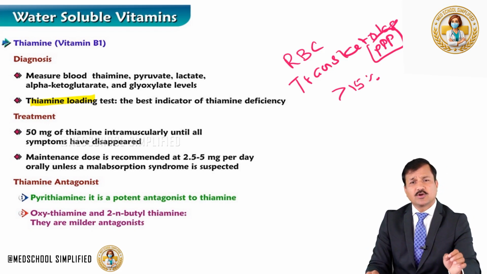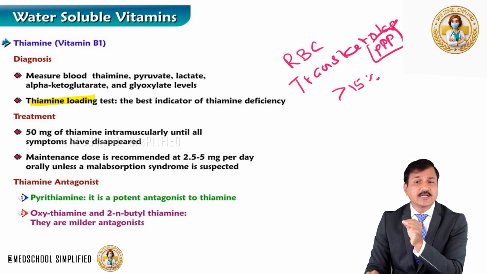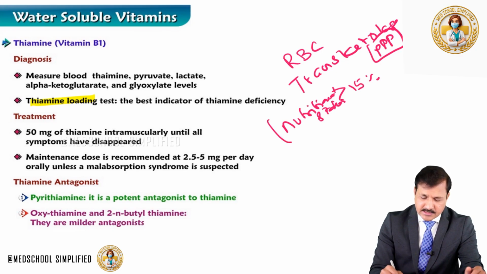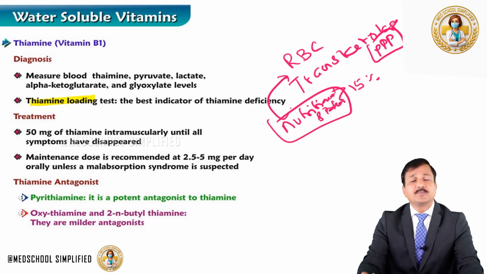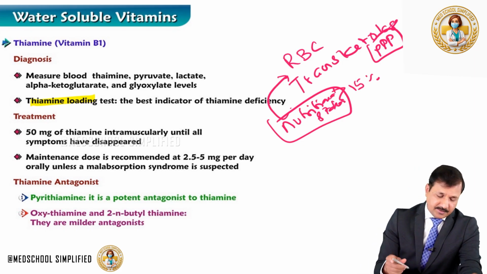So make sure you remember that erythrocyte transketolase activity measurement indicates the nutritional status of thiamine. How do you measure the nutritional status of thiamine? It is done by measuring RBC transketolase activity. Okay, so what is the treatment here?